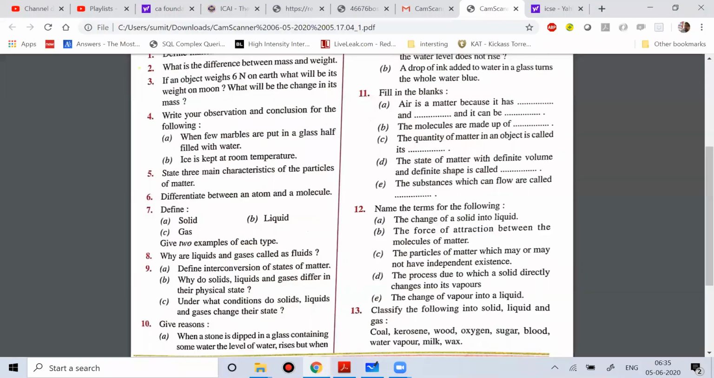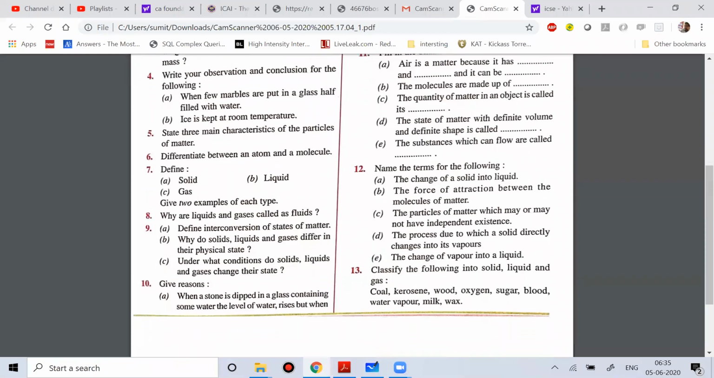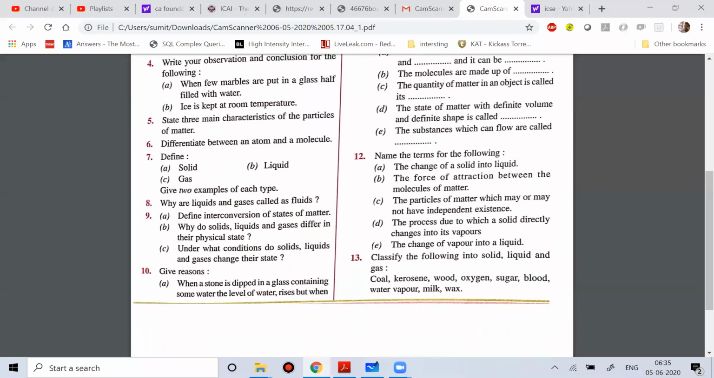a liquid form. Okay. Now, why do solid, liquid, and gas differ in their physical state? It depends upon the intermolecular force and the intermolecular space between the particles. So why they are present in a different physical state totally depends upon their intermolecular force and the intermolecular space between them. So under what condition do solid, liquid, and gas change their state? Already I have answered this.